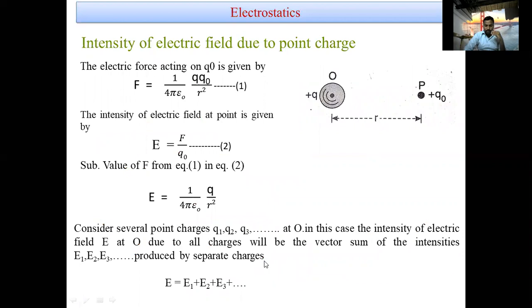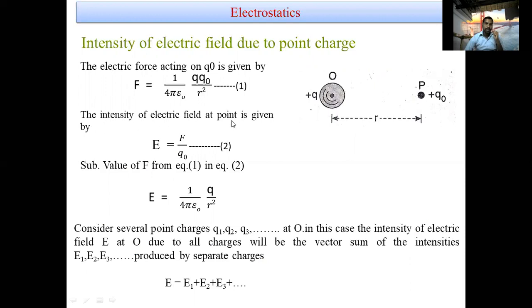Now, intensity of electric field due to a point charge. We have to consider a plus Q charge at O. Now we have to find the electric field intensity at point P. At point P, we assume a test charge Q0, brought from infinity to some distance from O. At that time, the electric force acting on Q0, according to Coulomb's law, is F equals 1 by 4 pi epsilon naught Q Q0 by R square. That is equation 1.